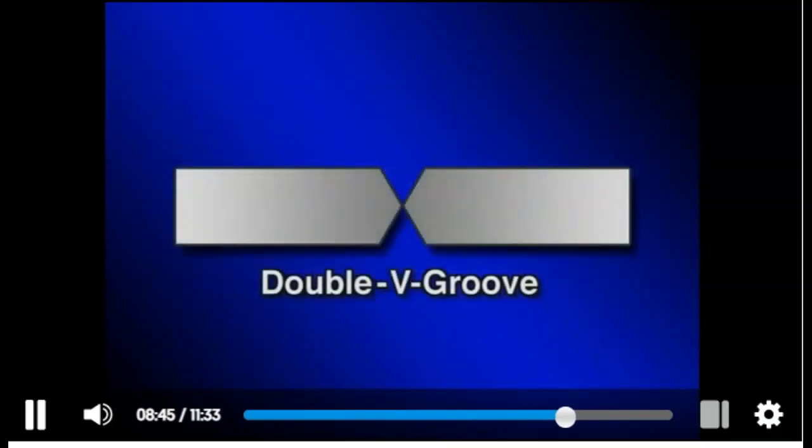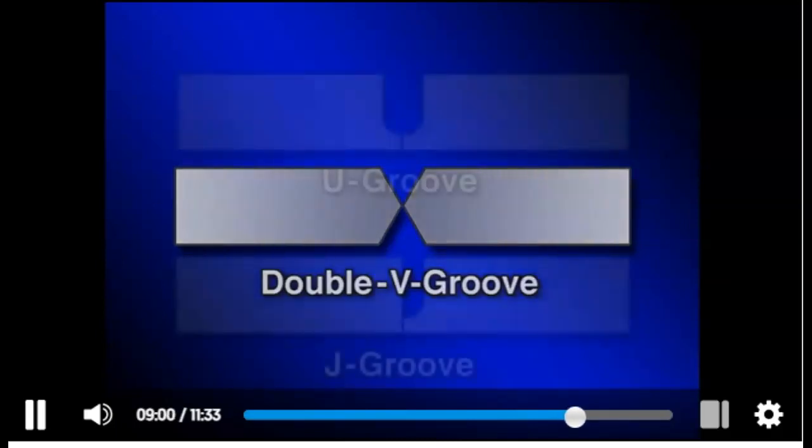On thicker members, double V-grooves offer the best protection against distortion, provided you have access to both sides of the joint, because you can alternate welds from side to side. They also have less overall area than a single V-groove, which means they require less filler metal.